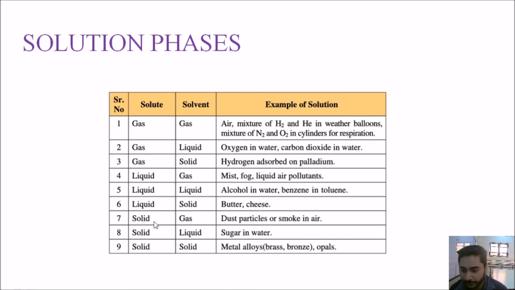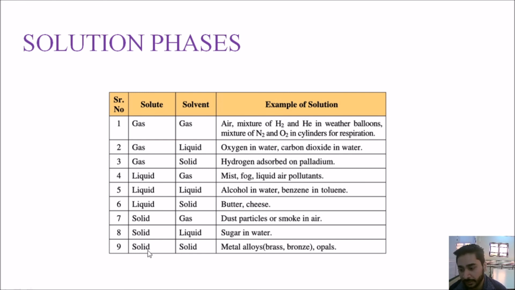The seventh example is solid in gas. So when you have solute in the form of solid and solvent in the form of gas, and you mix them together, you get solid in gas solution. The example is dust particles or smoke particles. The cigarette smoke you must have seen, what is inside it? Basically inside it there is carbon. Okay, the smoke that you see is carbon in air. So that is an example of solid and gas solution. Then the eighth type is called solid and liquid, where your solute is solid and your solvent is liquid. For example, sugar and water, very common.